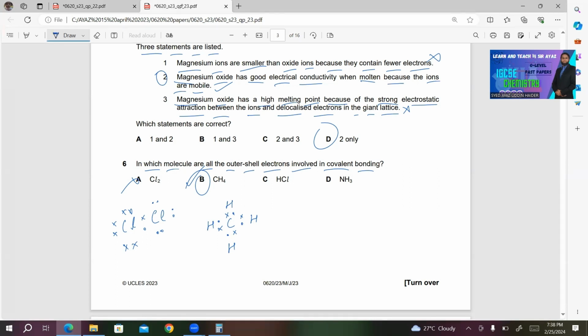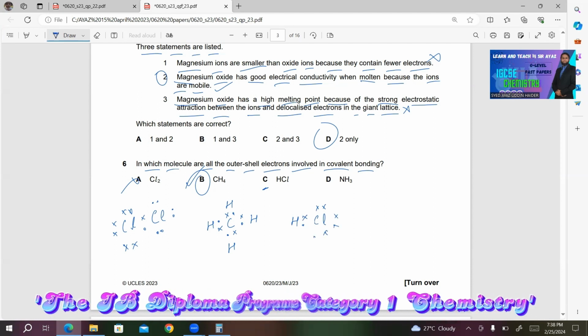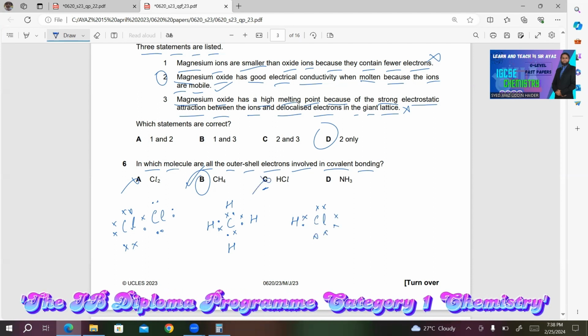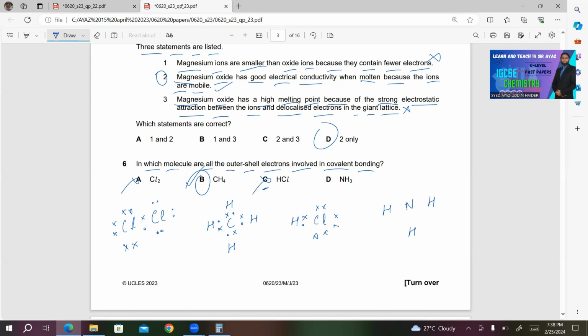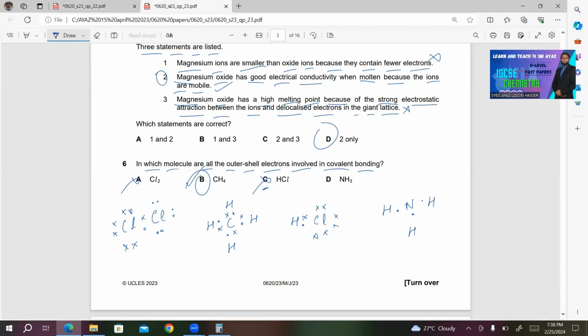For your convenience, I am doing the other choices, that is part C. Between H and Cl, we have a hydrogen atom, and this is chlorine. For hydrogen, we have 1 valence electron. Chlorine, 1, 2, 3, 4, 5, 6, 7. So this is incorrect. Number D, we have 1 nitrogen and 3 hydrogen atoms. 1 electron for each hydrogen atom, 1, 2, 3. Look at the position of nitrogen. It's in group 5, so it must have 5 valence electrons. 1, 2, 3, 4, 5. So this is also incorrect. B is the right answer for this question.